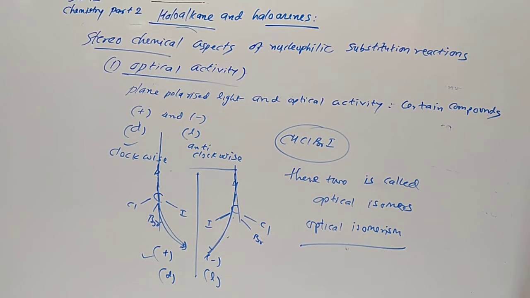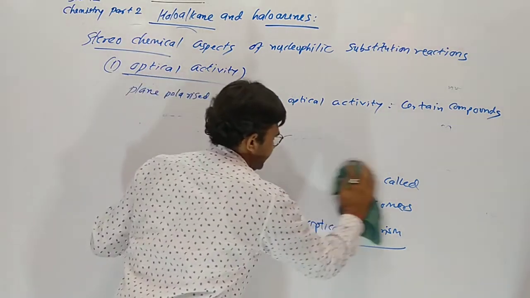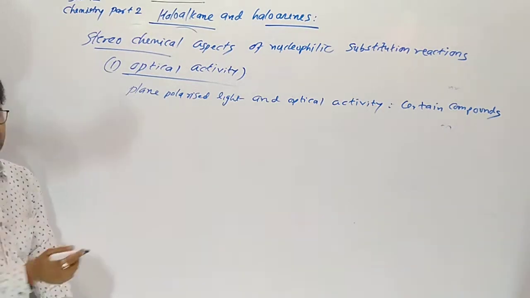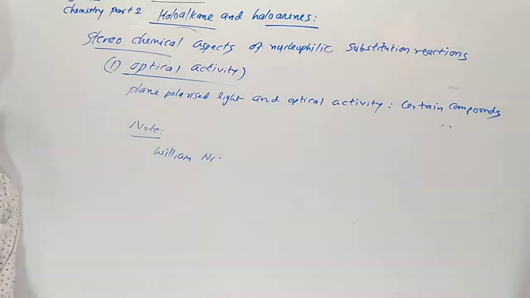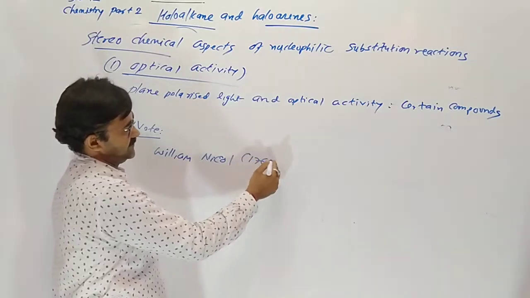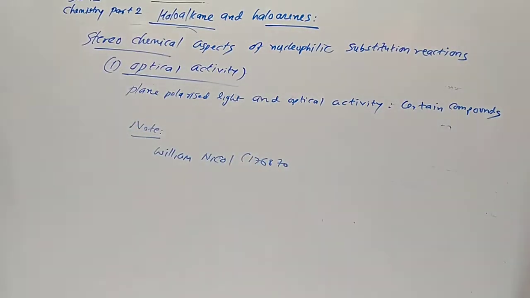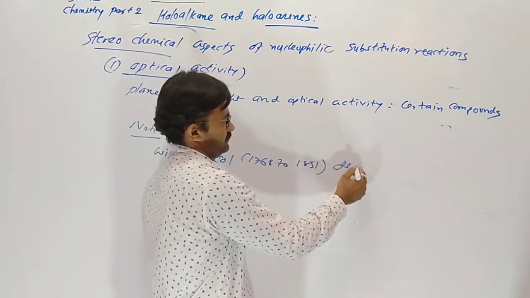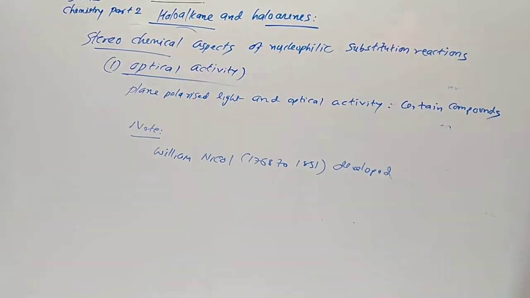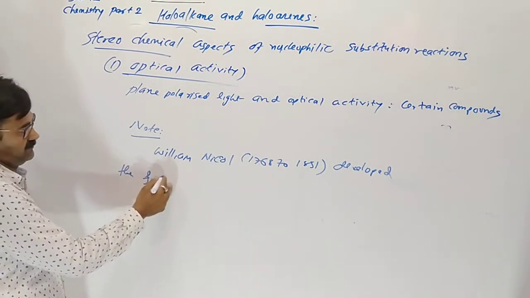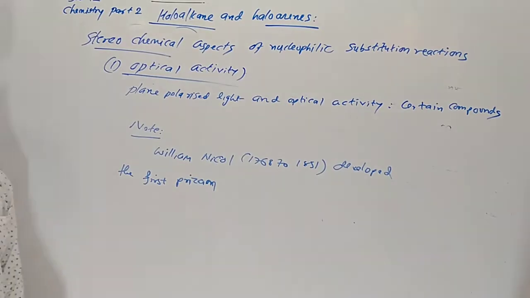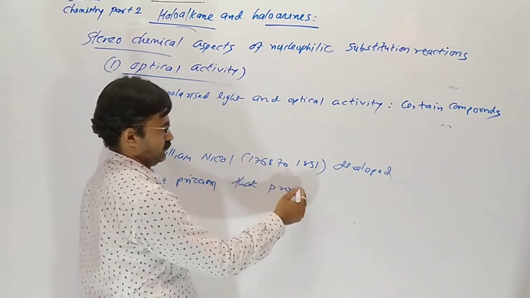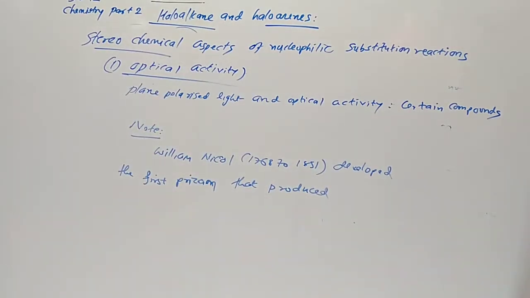Now, last, a short note: William Nicol. William Nicol, 1768 to 1855, developed the first prism that produced plane polarized light.